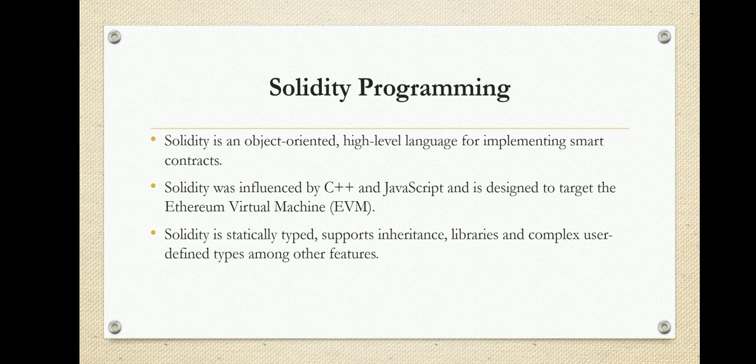So the conclusion is that Solidity programming is based on object-oriented concepts like C++ or Java. Along with that we can use JavaScript, and we can create for the Ethereum virtual machine. Just as in Java we use the Java virtual machine, Solidity is used to target the Ethereum virtual machine. Another point to remember is that Solidity is a strictly typed language. We will have data types, and it also supports inheritance, libraries, and complex user-defined types, among other features.